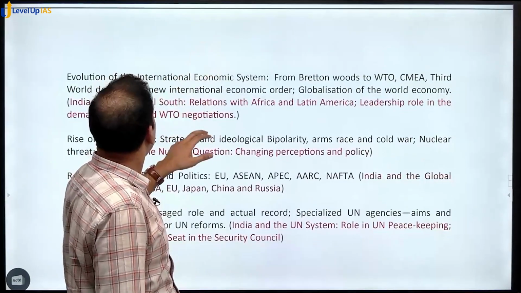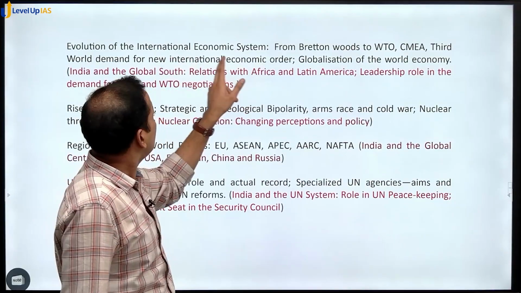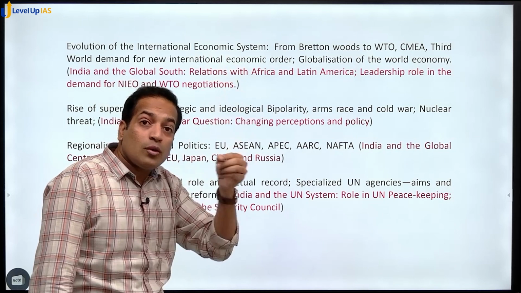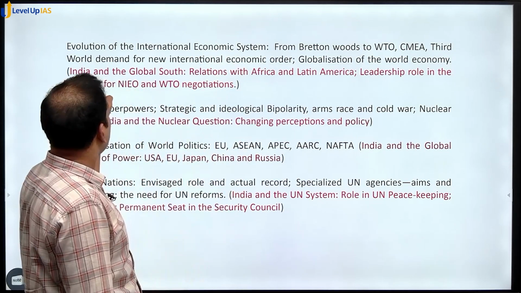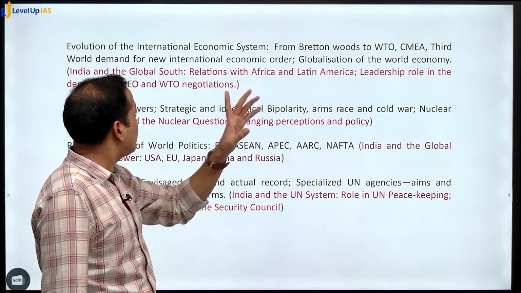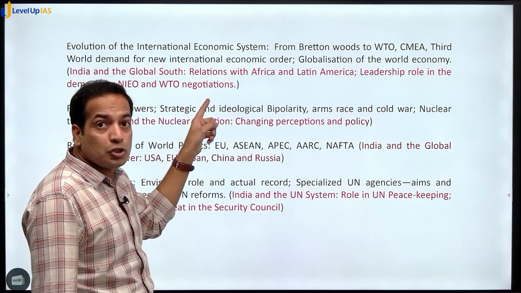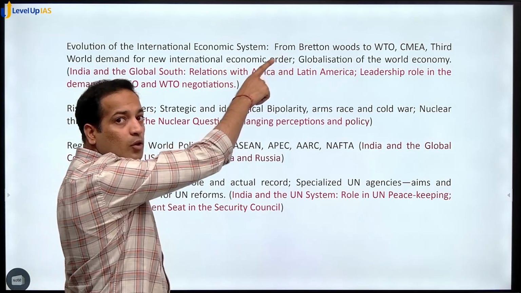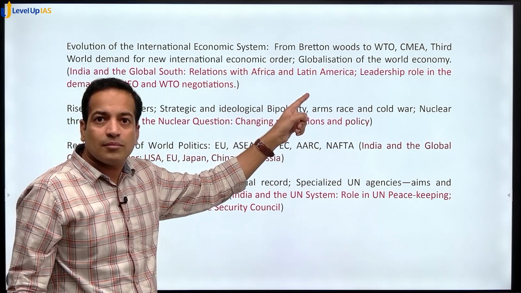Similarly, when we are talking about the evolution of the international economic system, okay, so when we are looking at 2B, there is a topic India and the global south. So relations with Africa and Latin America, NIEO, WTO negotiations. Naturally, when we are talking about globalization of the world economy, this is all linked.